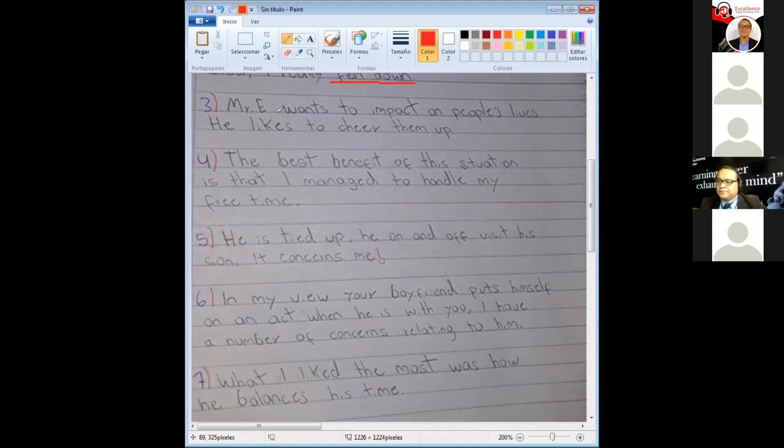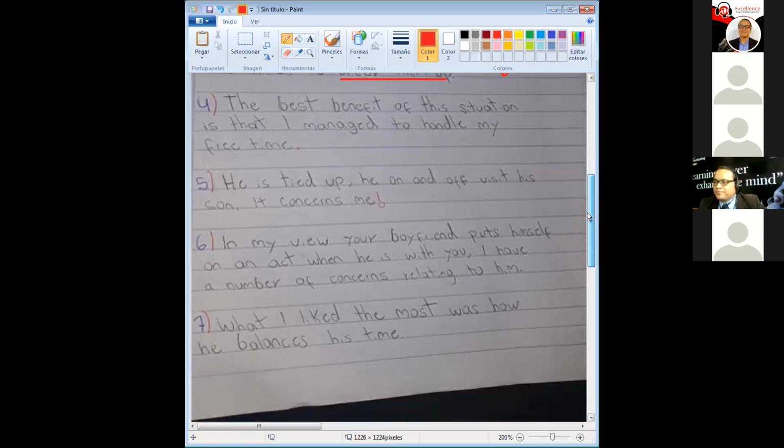Number 3. Next one. He wants to impact people's lives. He likes to cheer them up. This is excellent. Thank you. Glitter clap for you. Yes, he wants to impact. Here you're using it as a verb. He wants to impact people's lives. He likes to cheer them up. Also another idiom. That's good that you're reviewing your vocab. Excellent. Number 4. Next one.